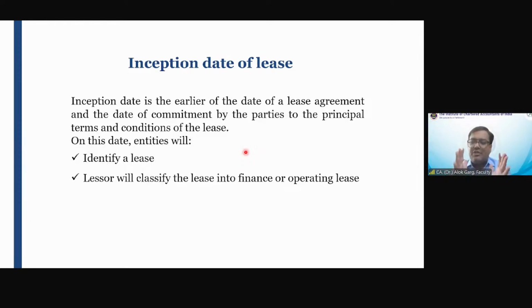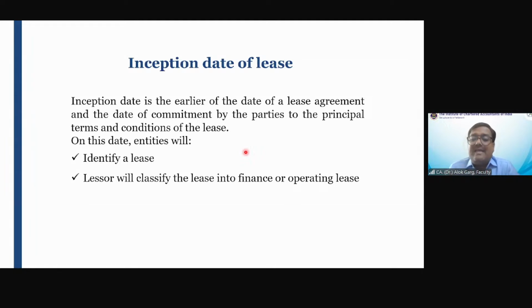So the execution of this lease agreement, all the principal terms and conditions of the lease, have been decided on 15th of February. And on 1st of April, Hemant will start using this underlying asset. This underlying asset will be transferred to Hemant on the 1st of April. So in this case, what is the inception date and what is the commencement date? 15th February is the inception date and commencement is 1st April.